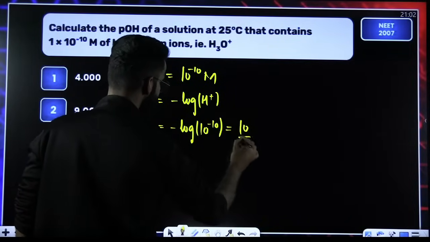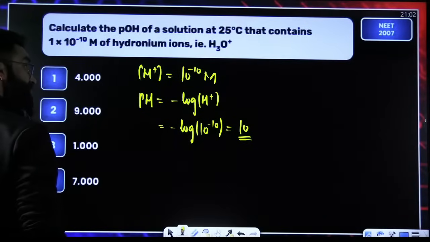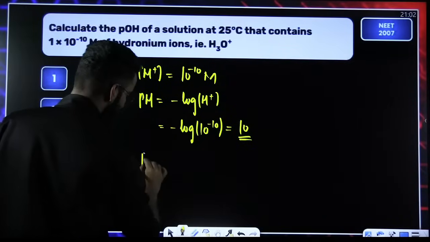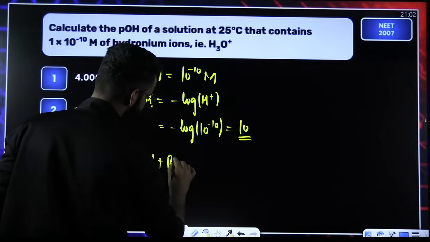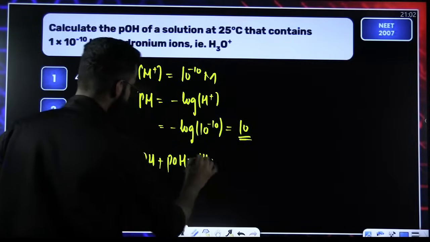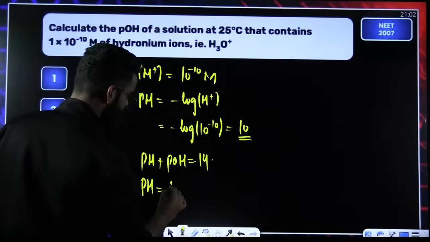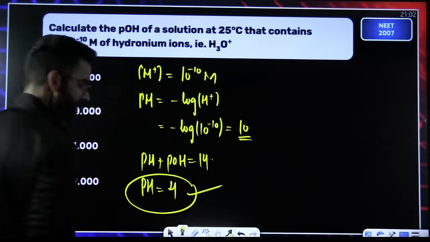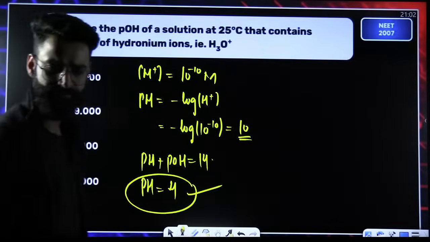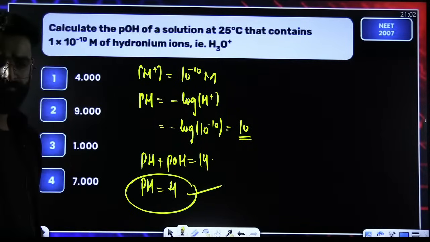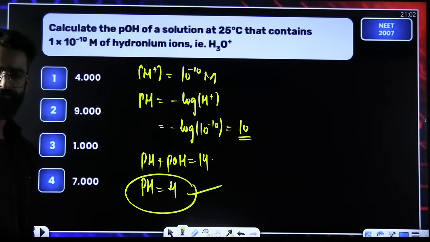The value comes out to be 10. So pH is 10. You know pH plus pOH is equal to 14, so pOH is equal to 14 minus pH. 14 minus 10 comes out to be 4. Perfect. So pOH is equal to 4. Correct, guys? Done?